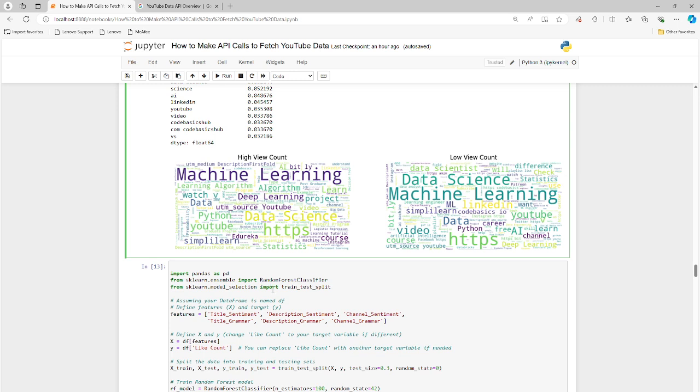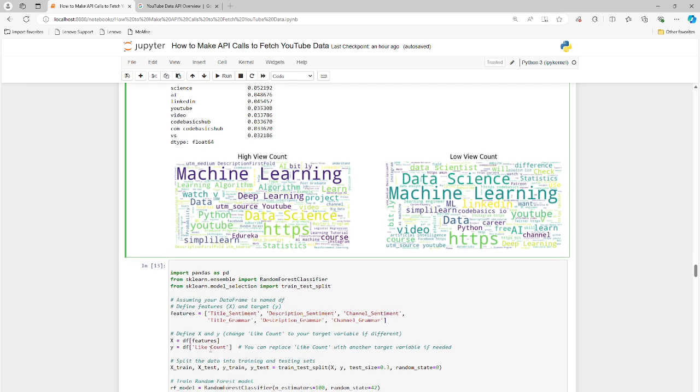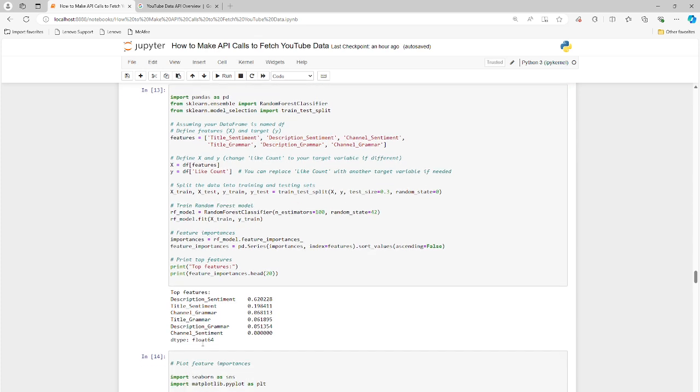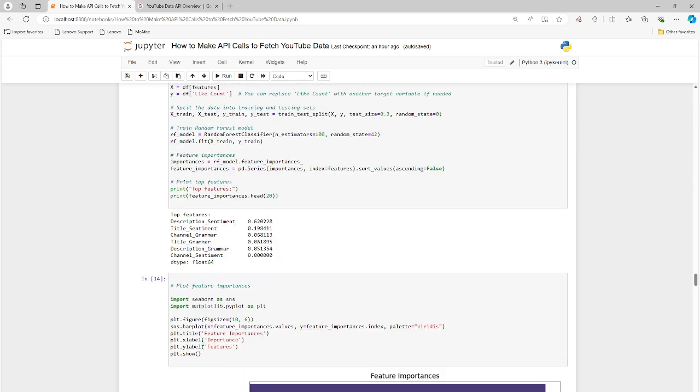So I'm not going to get into the nuts and bolts of it, but again, the takeaway here is the independent variables are the X variables. So all the titles, descriptions, and channels, and then we're trying to predict the dependent variable. That's the Y variable, and that's the number of counts, and try to classify that. We can go ahead and run a feature importance exercise on this and see, based on the description, title, channel, and then the sentiment and the grammar for each one, which of these are the most influential to predicting the target variable, which is the like counts.